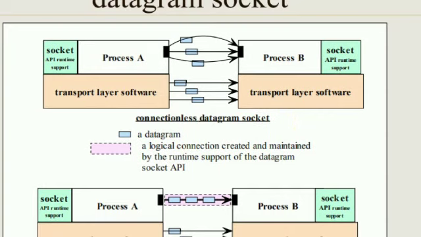This rectangular box shows the datagram, and the dotted rectangle shows the logical connection created and maintained by the runtime support of the datagram socket API.